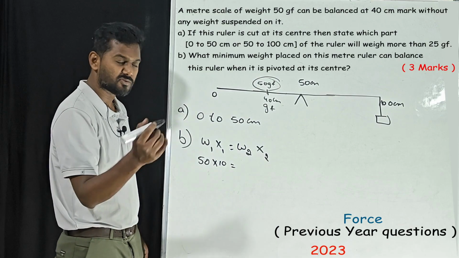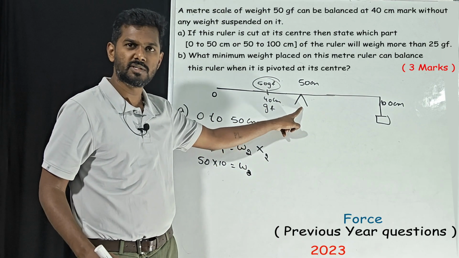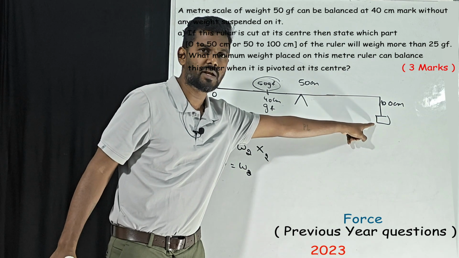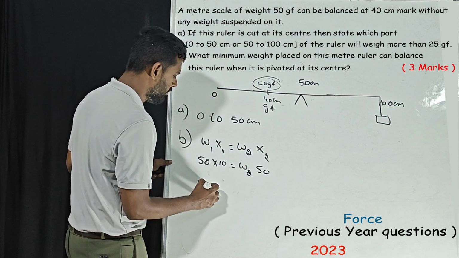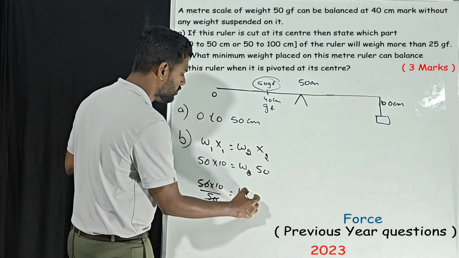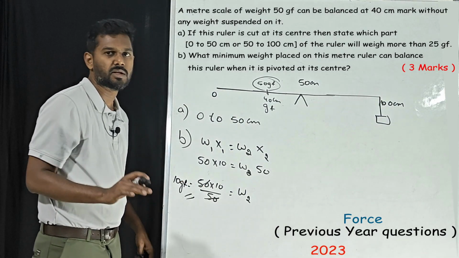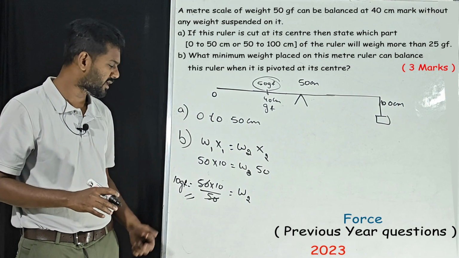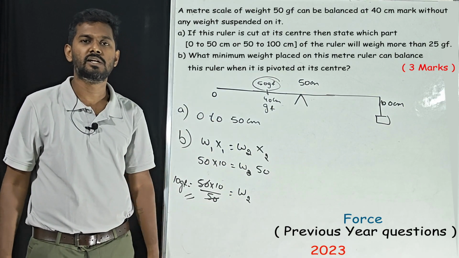What is W2? That is what we are going to find. What is x2? The fulcrum is at 50 and the load is at 100. 100 minus 50 is 50. So 50 into 10 by 50, the 50s cancel. So W2 is equal to 10 GF. That's it. What is the minimum weight we are going to place? That is 10 GF. Where are we going to place it? At 100 centimeter.